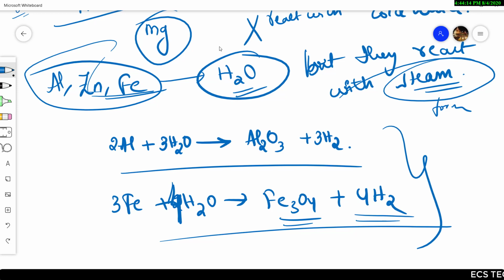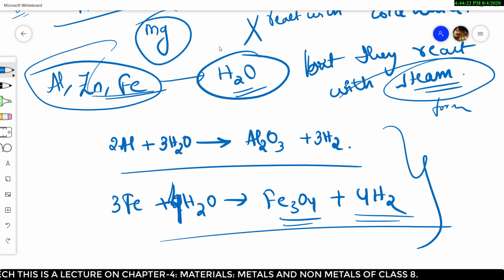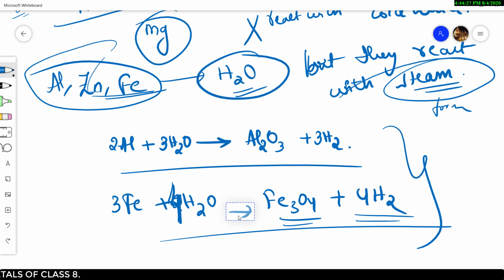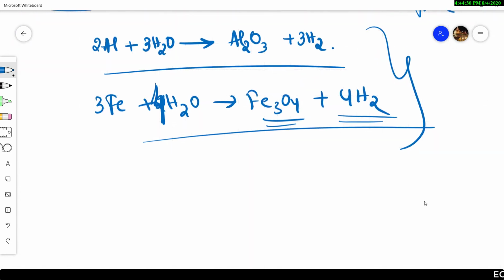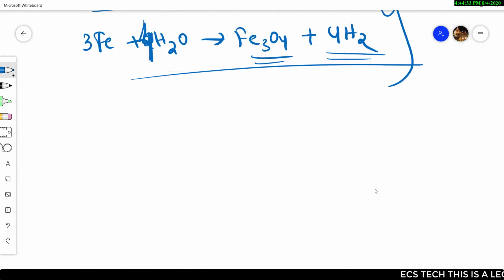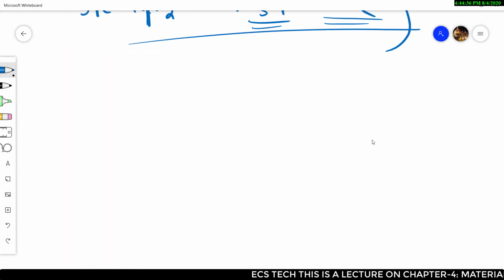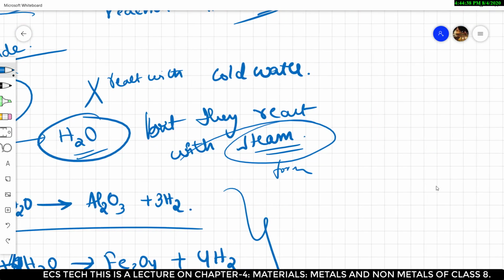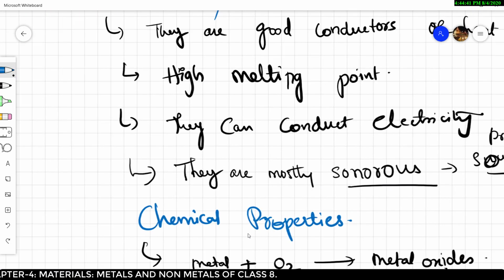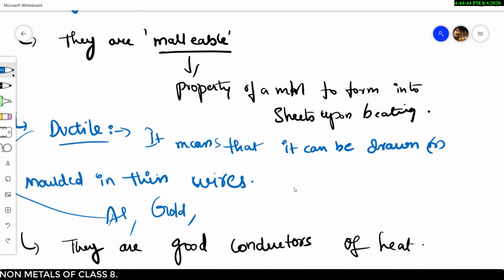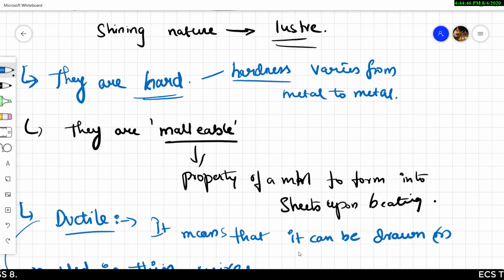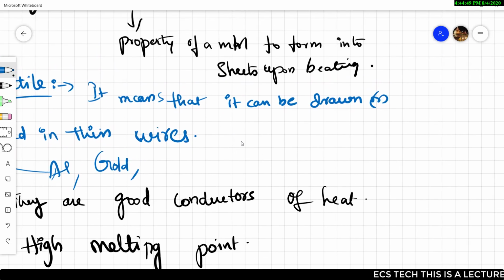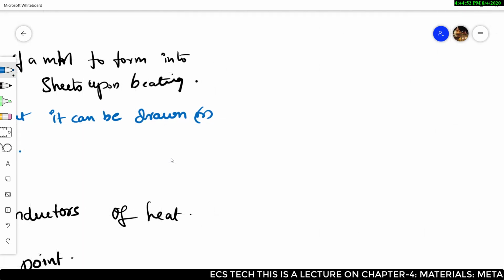So what have we discussed? We have discussed many properties, but there are some exceptions. In physical properties, we said that metals are malleable, ductile, hard, and good conductors of heat and all. But there are some exceptions to these.